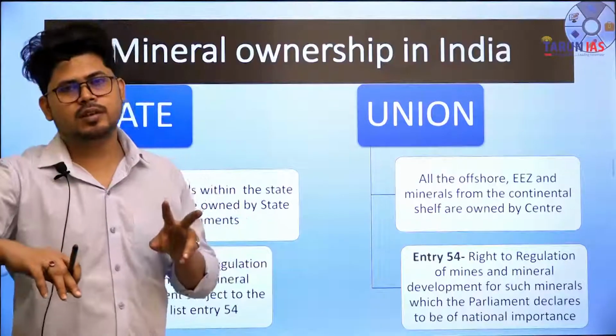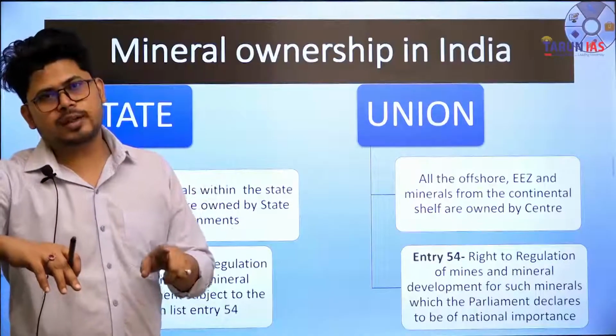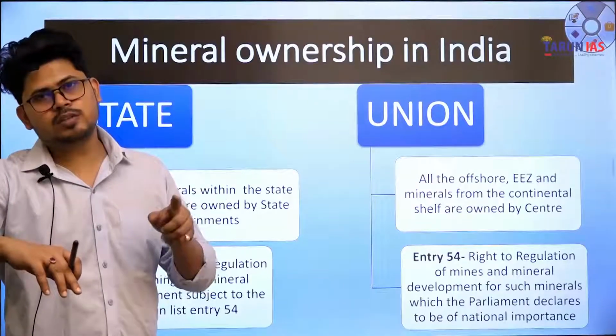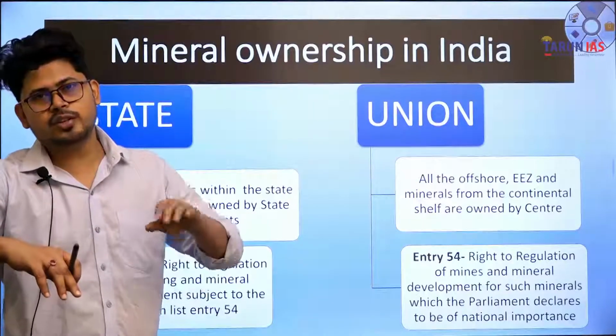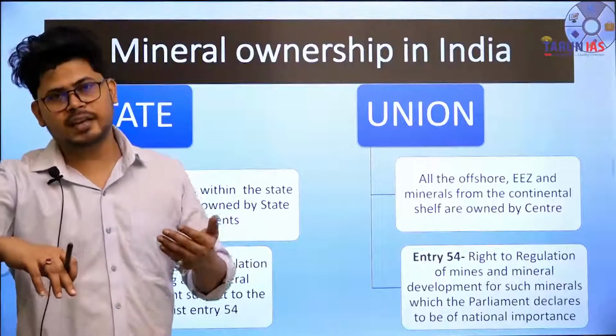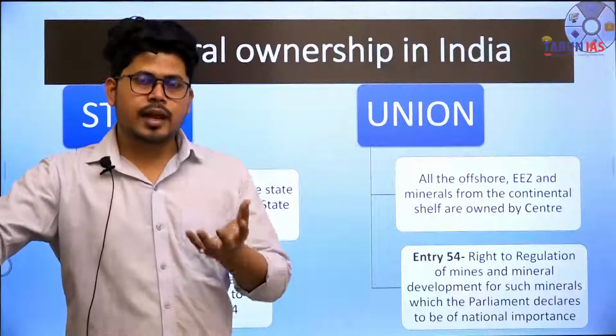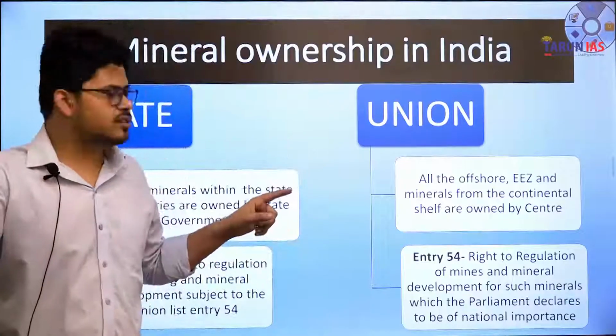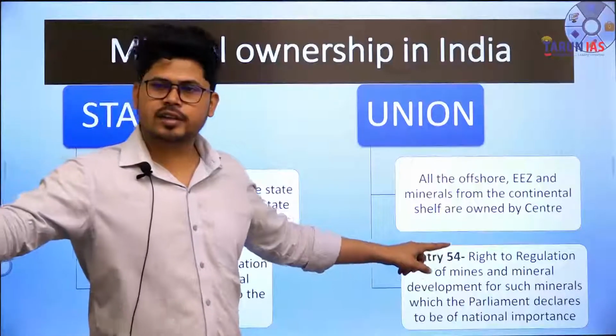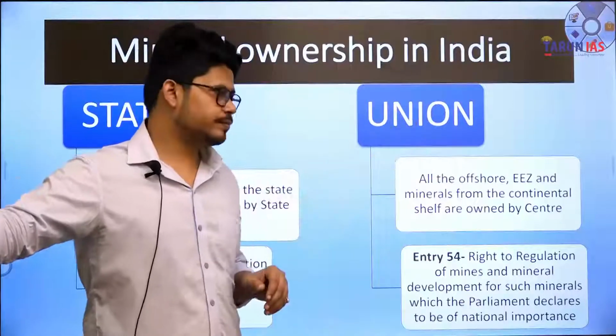The second one is कि although it is being owned by the state, but the right of making regulation and rules for the development of mining in that area or mining of that mineral within the state boundary lies with the state, subject to the conditions which are provided under the entry 54 of the union list.